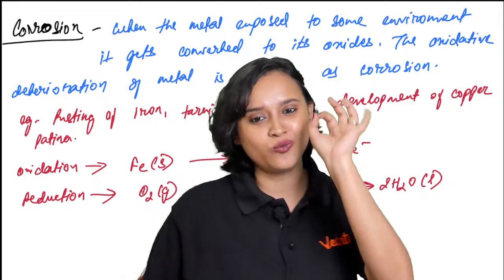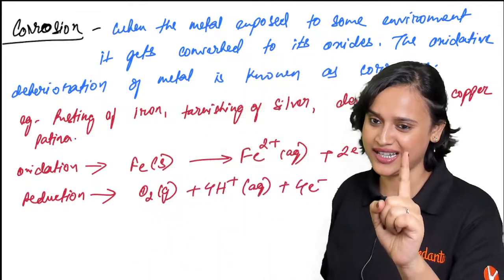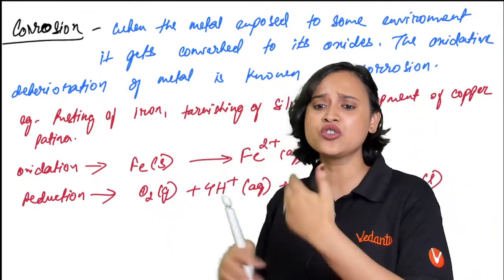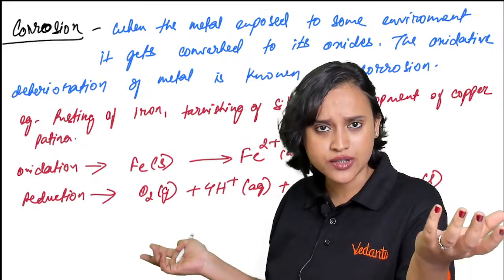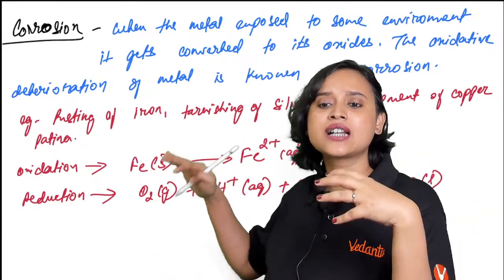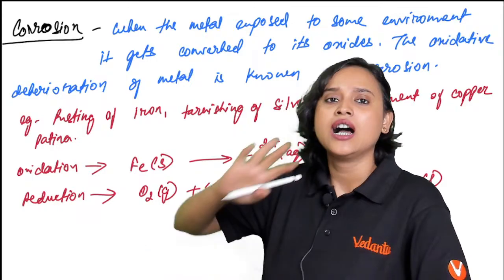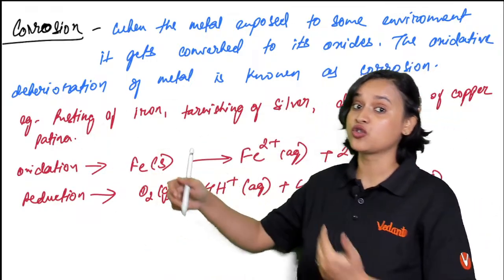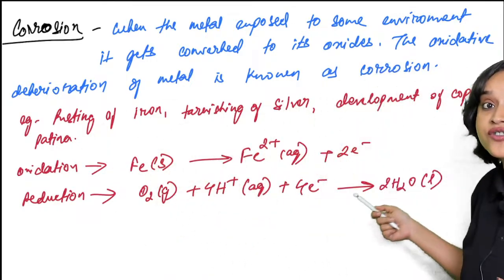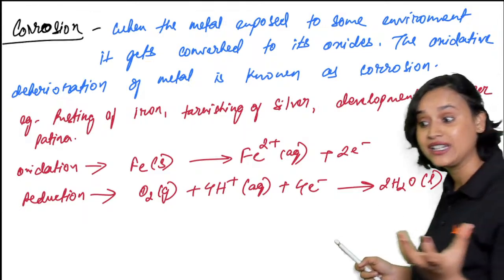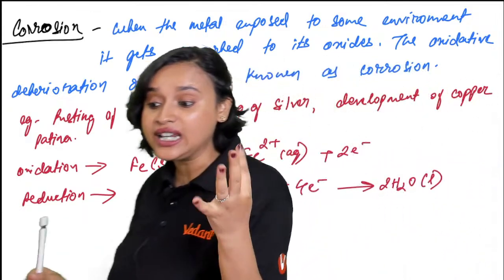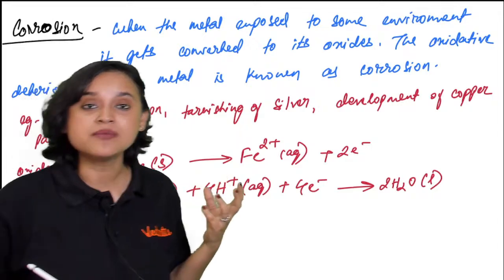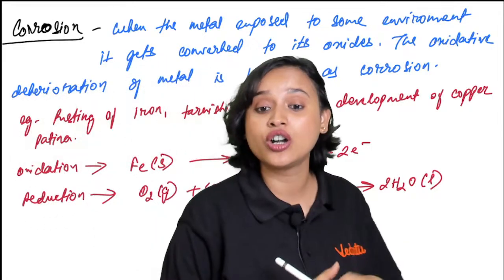And one last topic is corrosion, guys. What is corrosion? Corrosion is when a metal is exposed to some environment and gets converted to its oxides. We know there are different types of corrosion, like rusting of iron, tarnishing of silver, and the development of copper patina. Copper becomes green in color, and that's called patina.